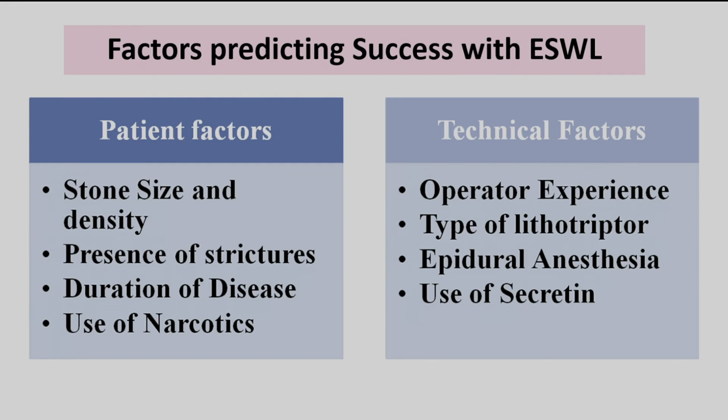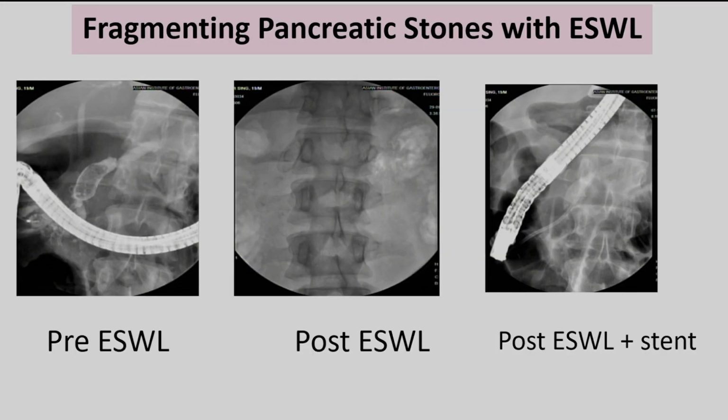So operator experience is very important, the type of lithotripsy is important, and epidural anesthesia is a must, I think. So for ESWL, selection of cases, size of the stone, operator, machine, and number of shock waves are very important factors.